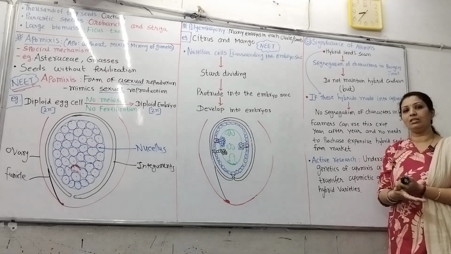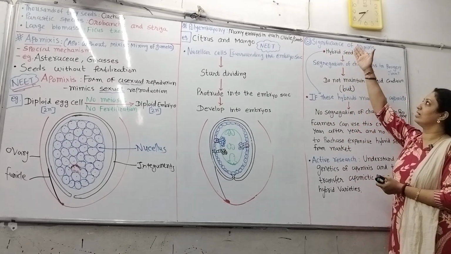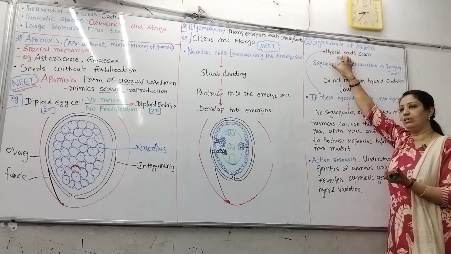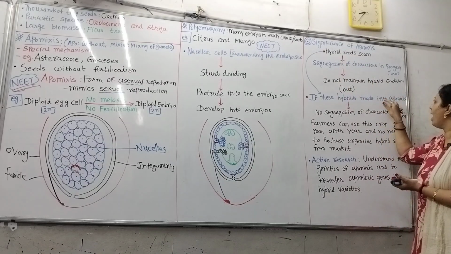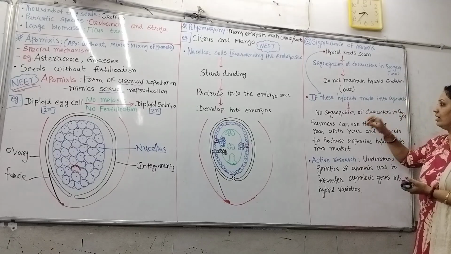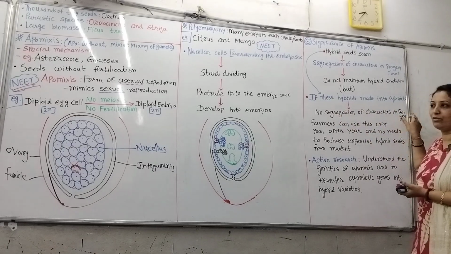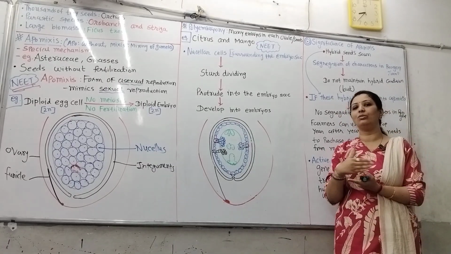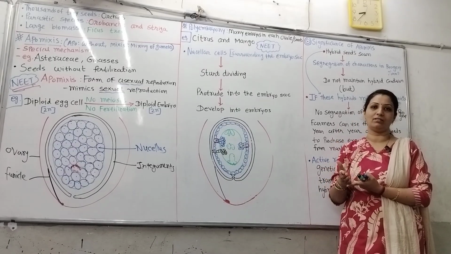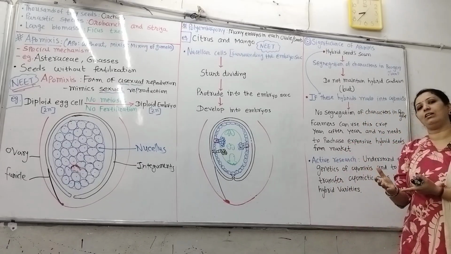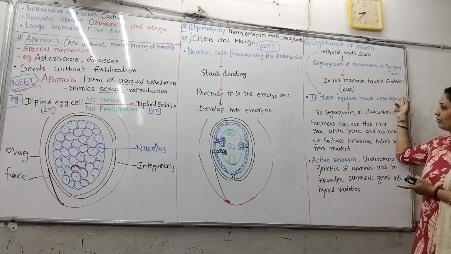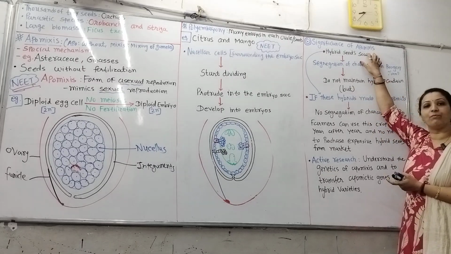So how can we maintain that? For that, the apomixis concept is applied over here. If by some way hybrid seeds convert to apomictic, then there is no segregation of characters, because in apomixis we know there is no fertilization, no meiosis. If no meiosis, no crossing over, no characters change, no variations are there. Whichever characters are present in the parent cell, the same are carried forward to their progeny. So this is the significance of apomixis.